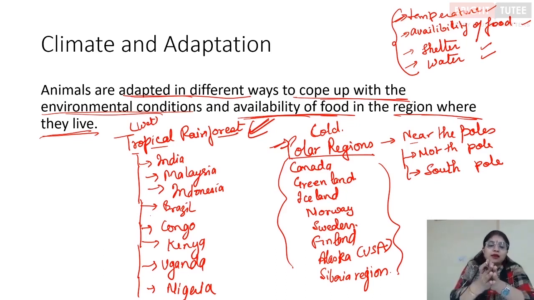Once we understand how different these animals are, we are going to understand the importance of climate on the type of fauna, that is the animals that are present in that region. Now, once we've understood what is the polar region and what is the tropical rainforest, let's do an interesting activity.